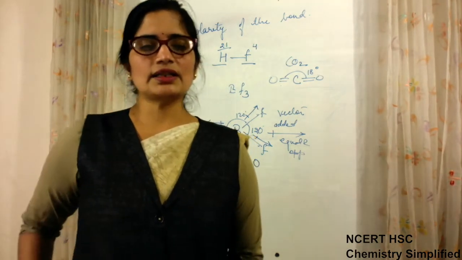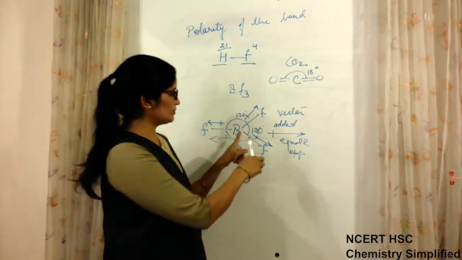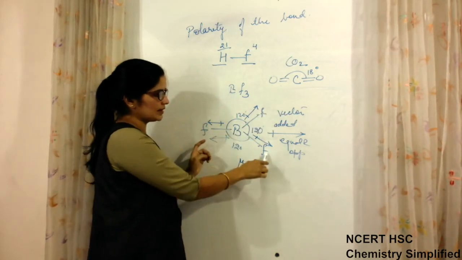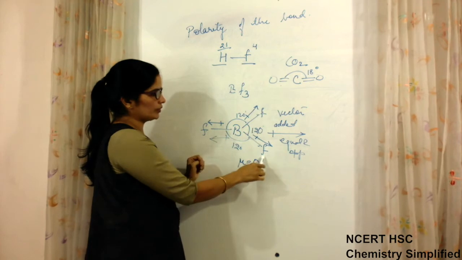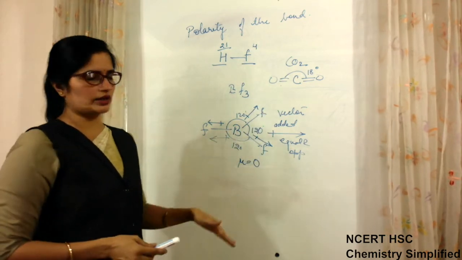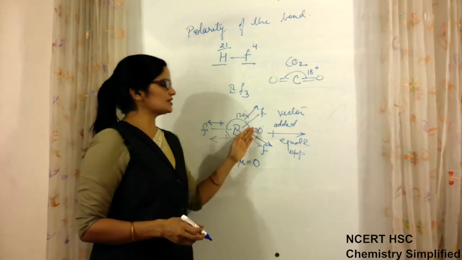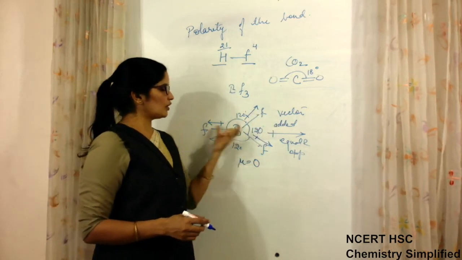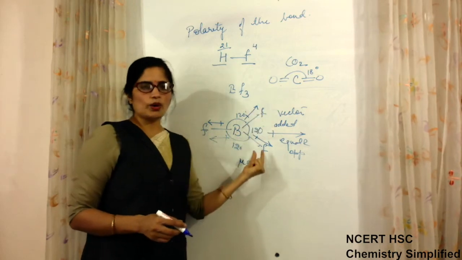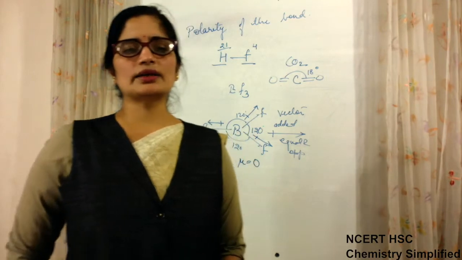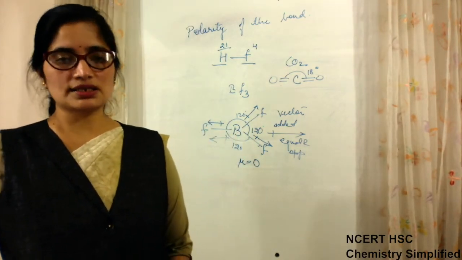Whenever there are similar bonds, BF, BF, BF, all bonds made up by the same atom, fluorine, fluorine, fluorine, or chlorine, chlorine, chlorine. If instead of fluorine there is chlorine, then if the geometry is symmetrical, always the resultant of two bonds comes equal and opposite to the other one, and the dipole moment value comes 0.